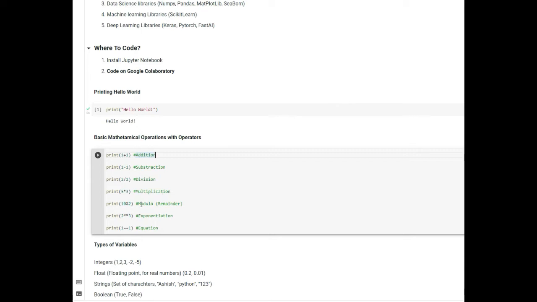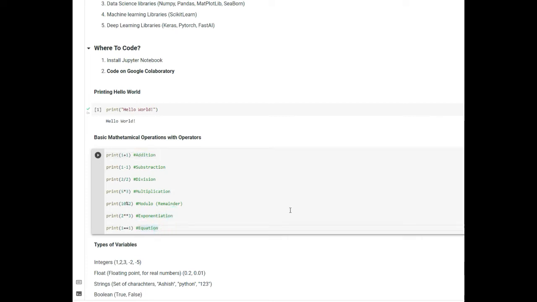Then the next operation is modulo, that is the remainder. So if you divide 10 by 2, you can get what the remainder will be using this modulo operator. The next one is exponentiation. So here you can see 2 star star, or asterisk, 2 to the power of 3, and that's how you write exponentiation. And the next one is equation.